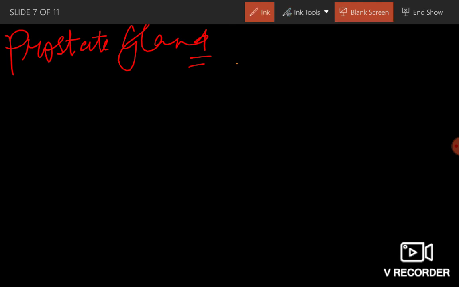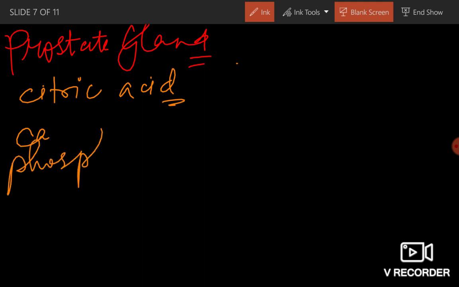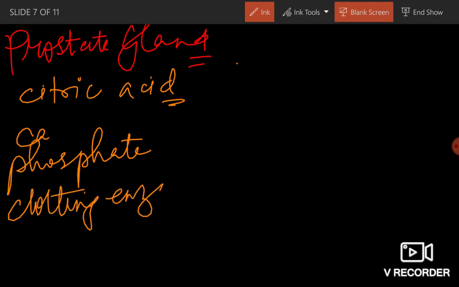So the secretion of prostate gland, the prostatic fluid, has number 1 citric acid, number 2 calcium, and number 3 phosphate. It has clotting enzymes and also profibrinolysin.